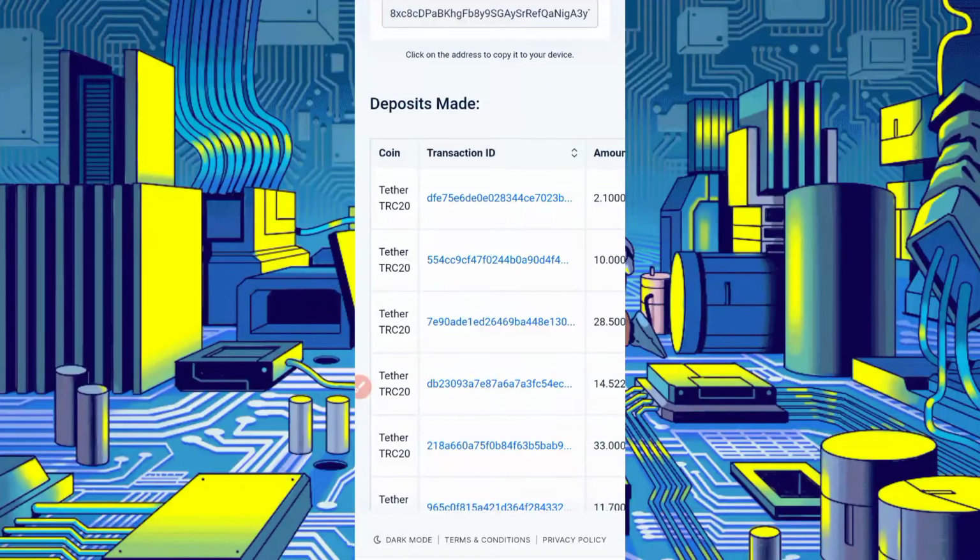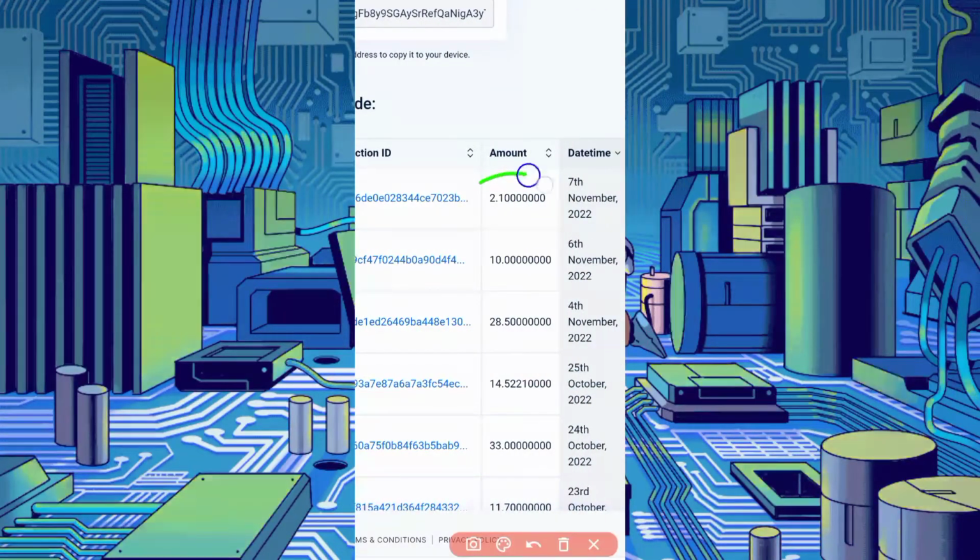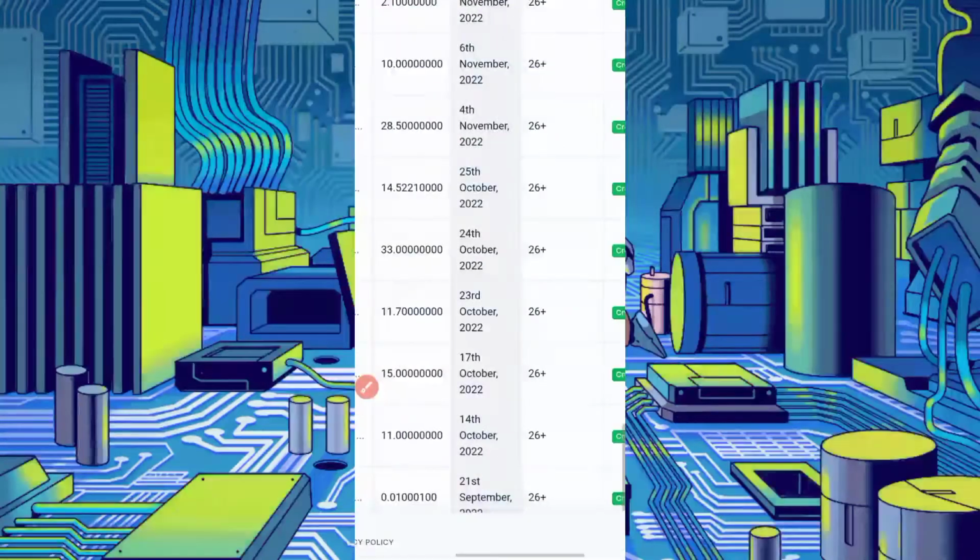Okay, so here you can see 2.1 USDT I got today's date. So this website is legit, you can use it as well.